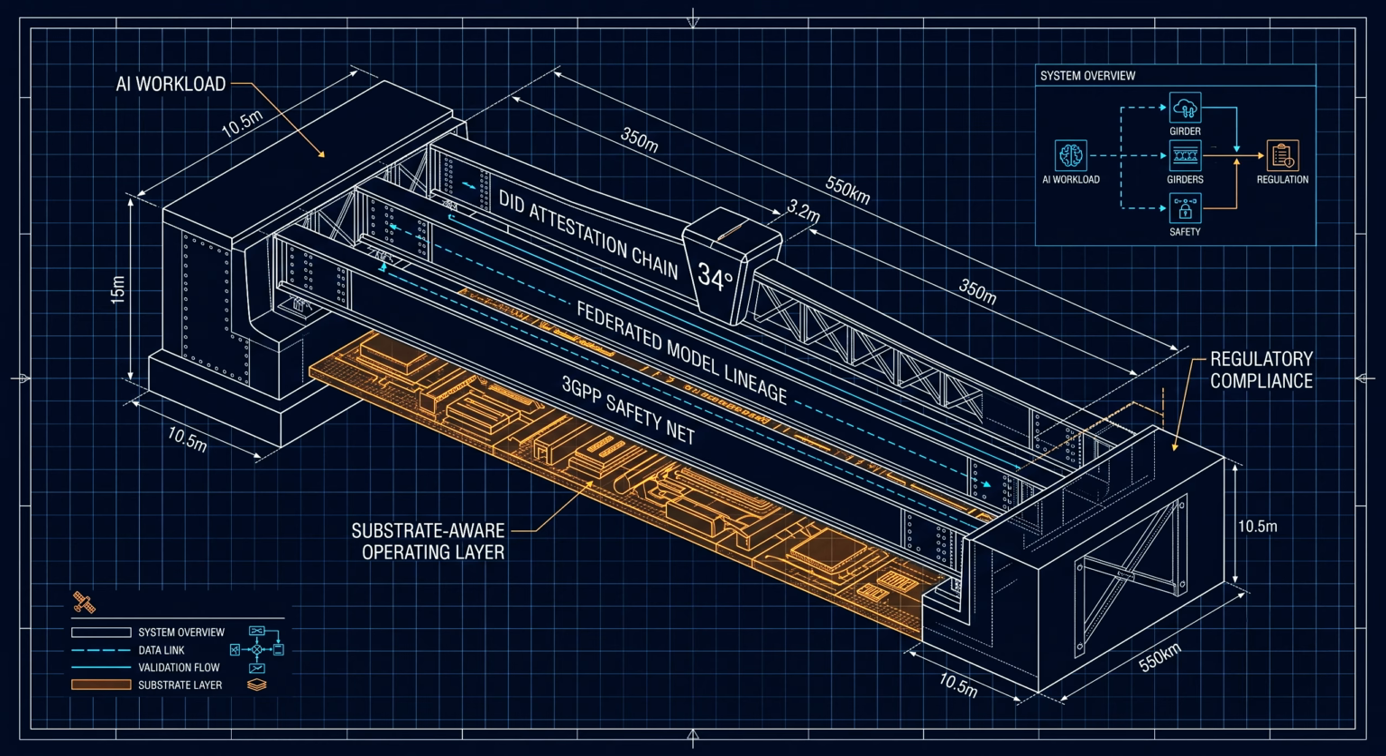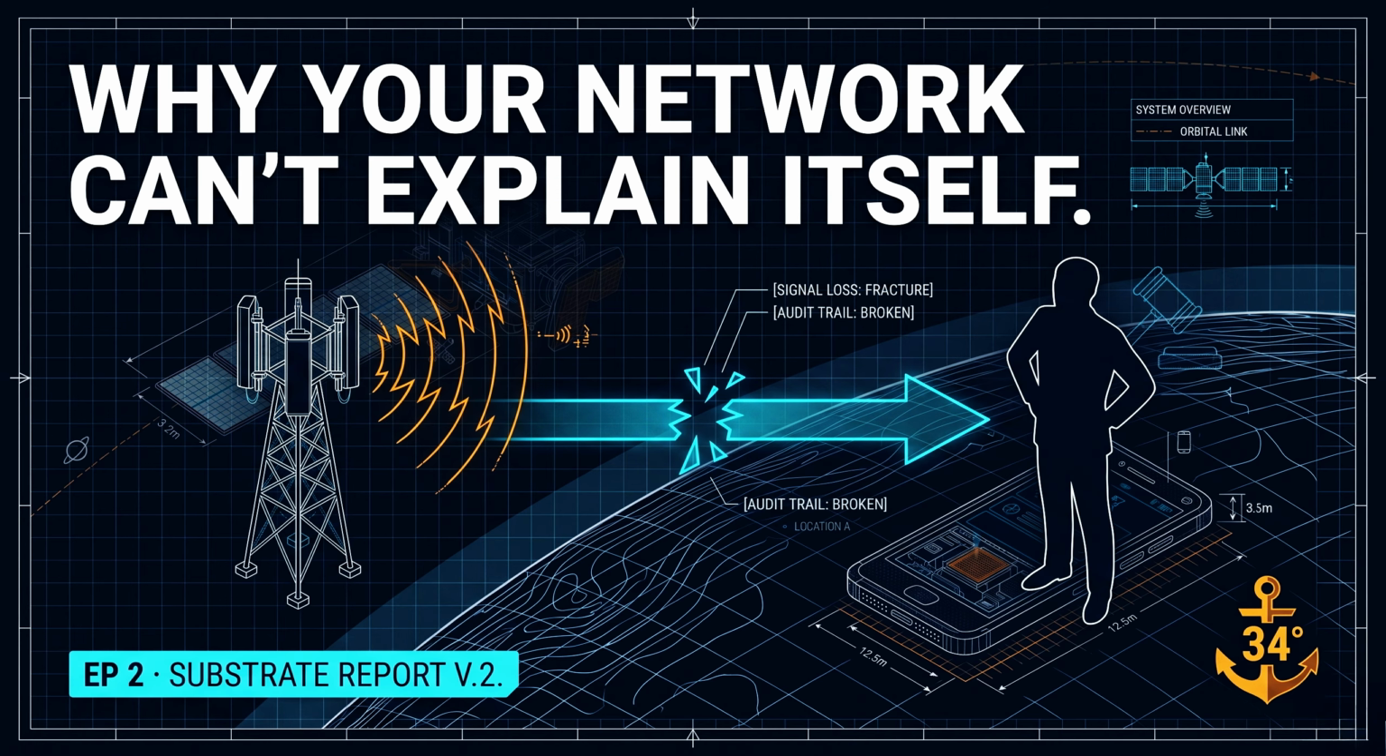This is the trust frame substrate-aware networks were built for. The network knows what it's carrying and what trust attestation that data requires. Identity layer carries the attestation chain. Federated learning carries the model lineage. 3GPP fallback carries the deterministic safety net. Trust isn't a feature, it's the architecture.